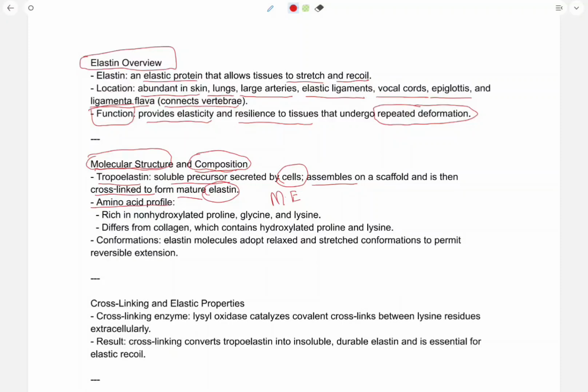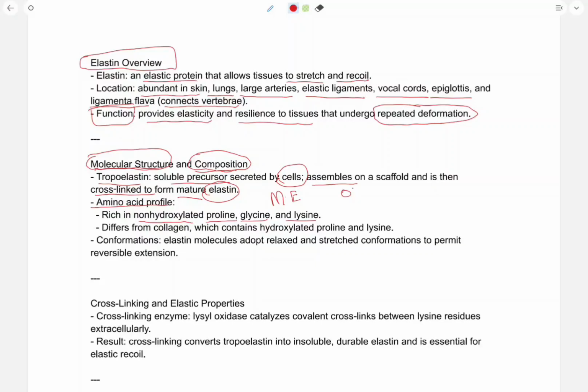Amino acid profile: what is the amino acid profile of elastin? Because elastin is a protein, and proteins are made up of amino acids. So now we will discuss the amino acid profile of elastin. It is rich in non-hydroxylated proline, glycine and lysine.